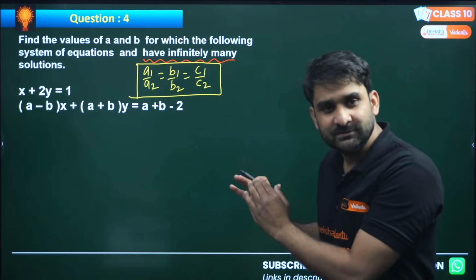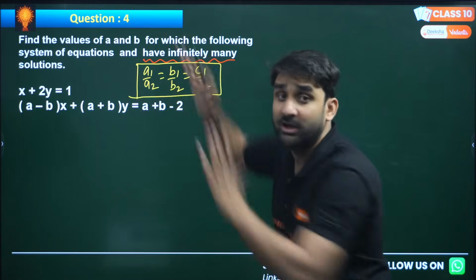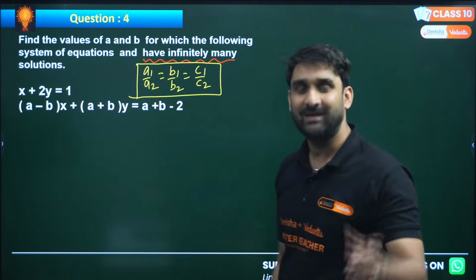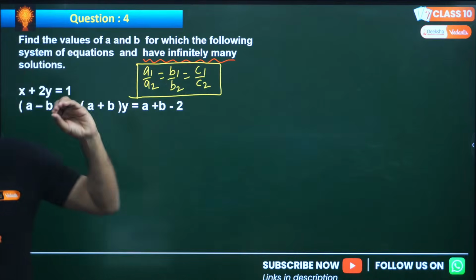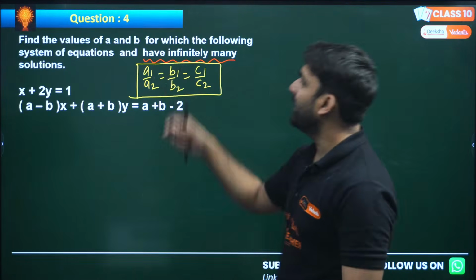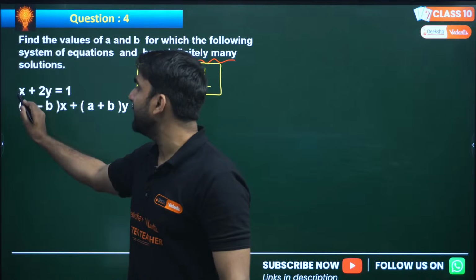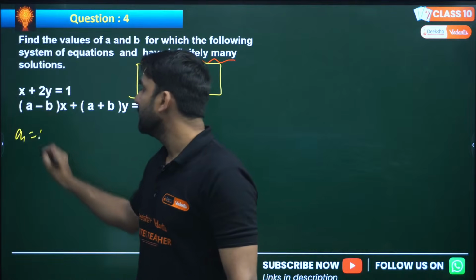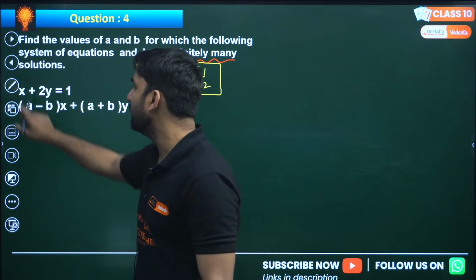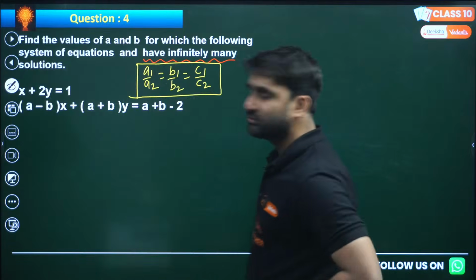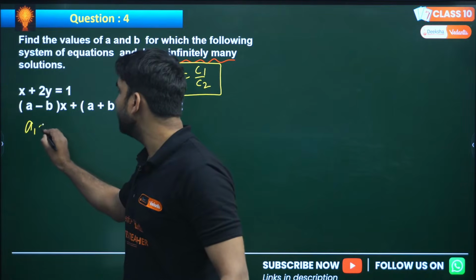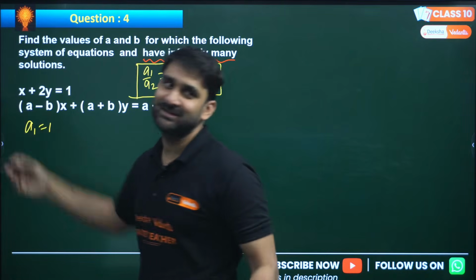This information is already given to you, that the given linear equations have infinitely many solutions, so this condition has to be fulfilled anyhow. So now find out a1. A1 is the coefficient of x in the first equation. Many students don't know how to find a1, b1, c1 yet. So a1 is the coefficient of x in the first equation, which is 1, because when the coefficient of x is not written, it means 1.